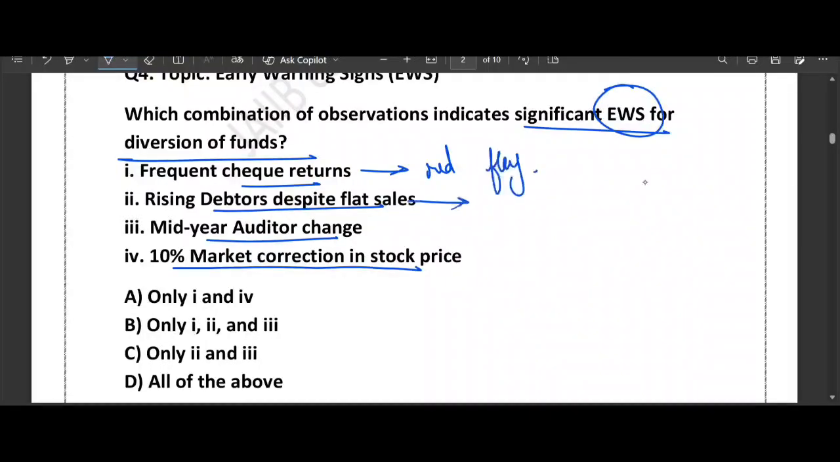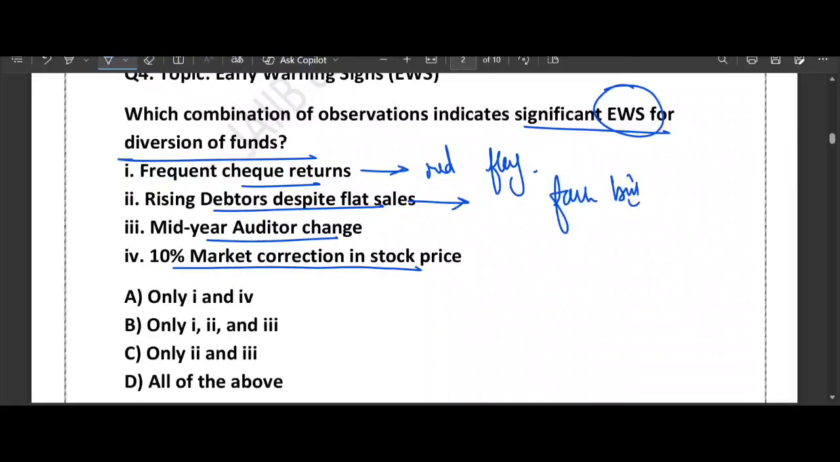Then comes rising debtor despite flat sale. Your friend says, I'm not selling more bread, but then claims more people owe me money for bread. This does not add up. Usually this means they are creating fake bills to move money out of the business to someone else's pocket. So it's kind of fake bill creation, right?